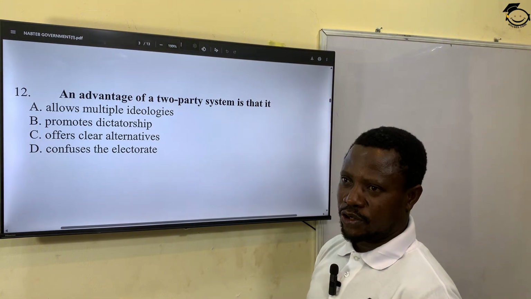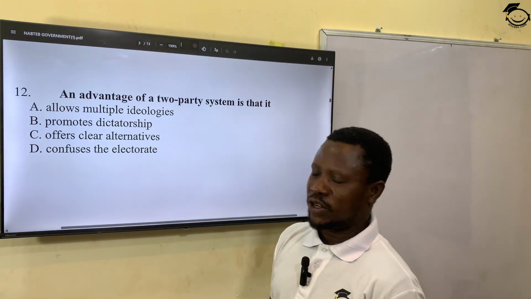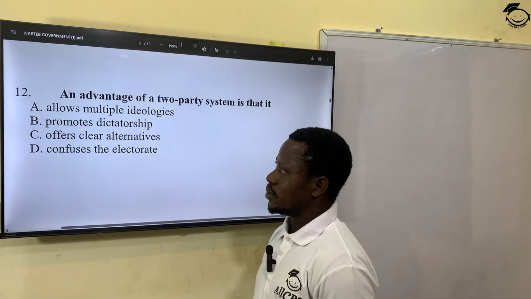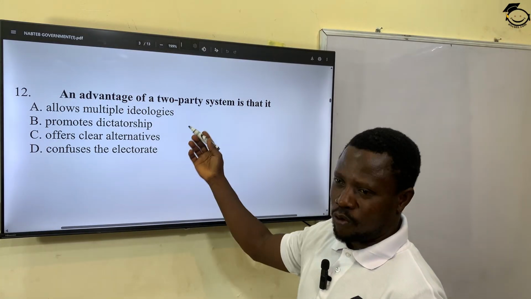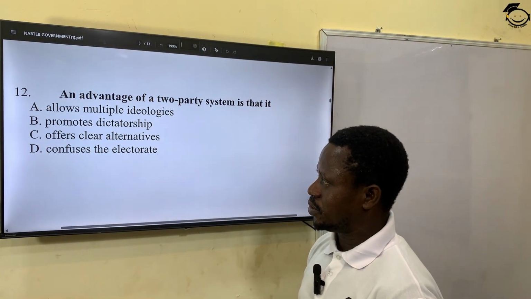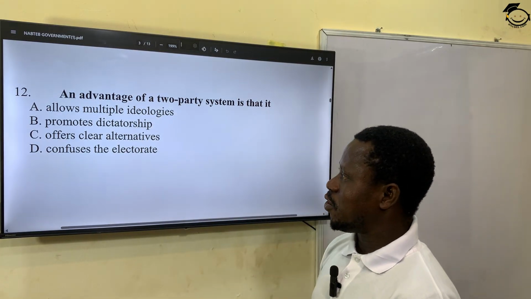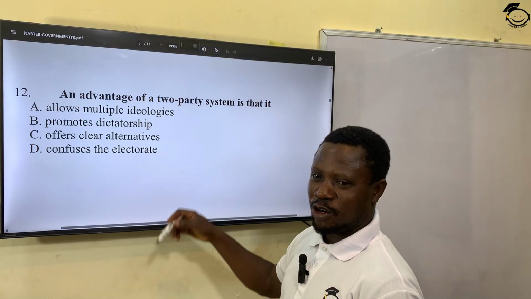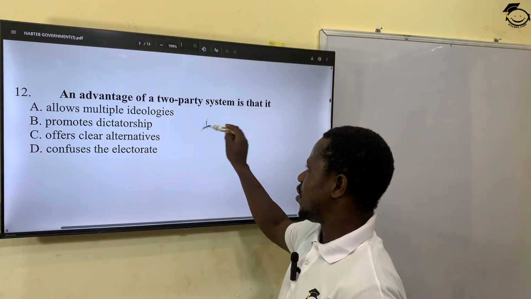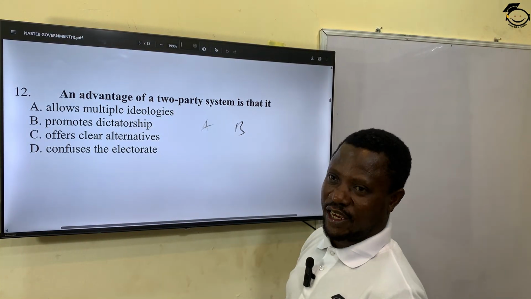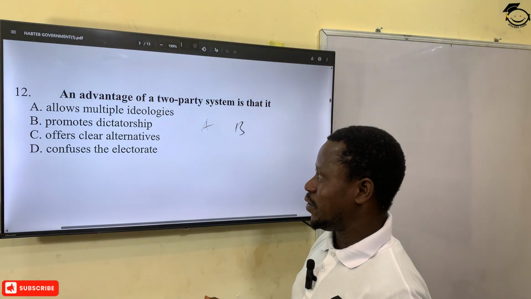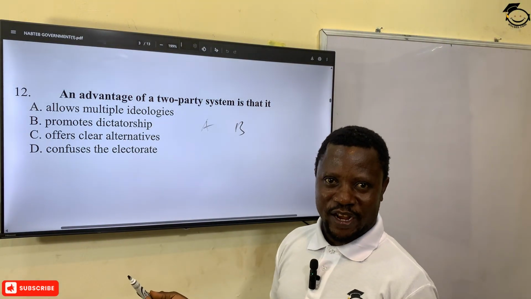A, allows multiple ideologies. When it's multiple, then it's talking about multi-party. B, promotes dictatorship. That's one party, of course, which will lead to dictatorship. C, offers clear alternatives. And D, confuses the electorate. Two parties cannot confuse the electorate because it's either party A or party B. So that is clear enough, unlike when you have many political parties, diverse.